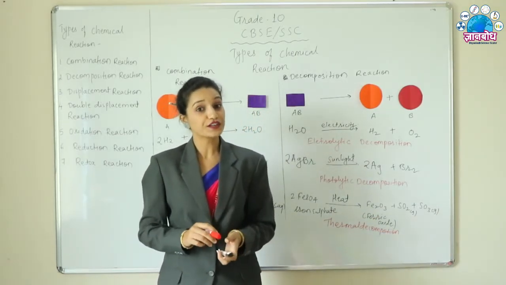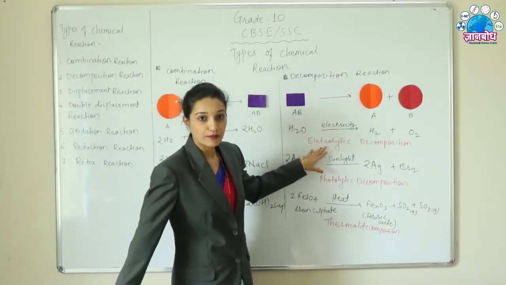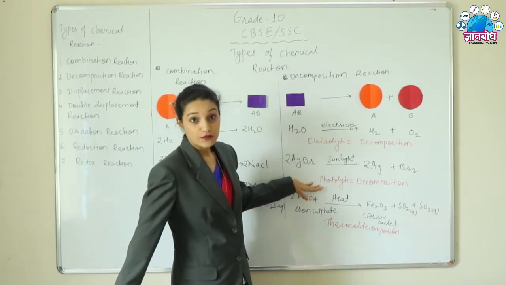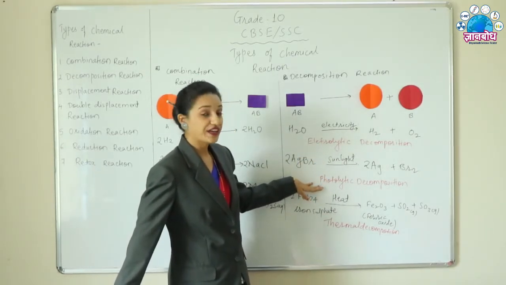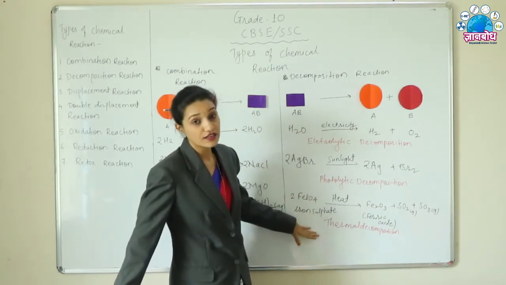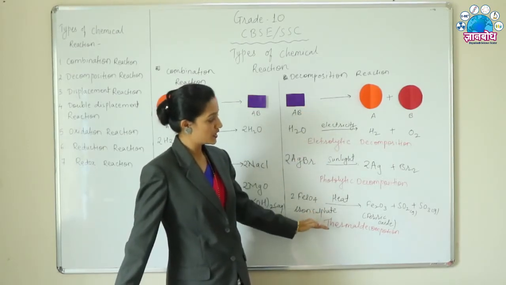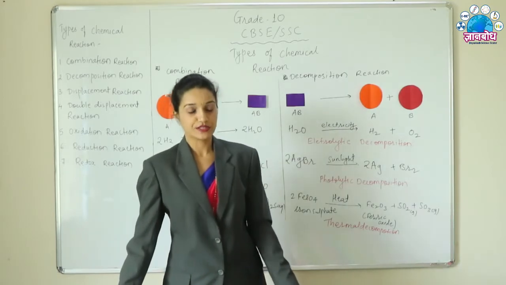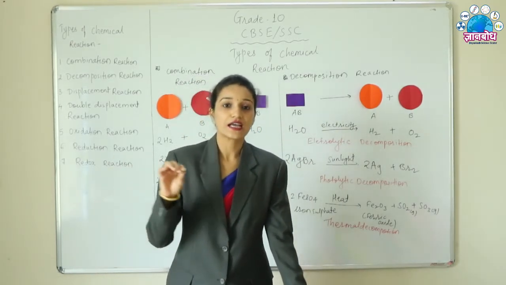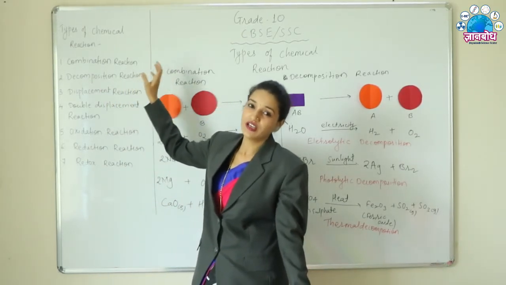So there are three different types of decomposition reaction: electrolytic decomposition, also called electrolysis, photolytic decomposition, and the third type is thermal decomposition. First of all, you need to understand the type of reaction by its base general equation.